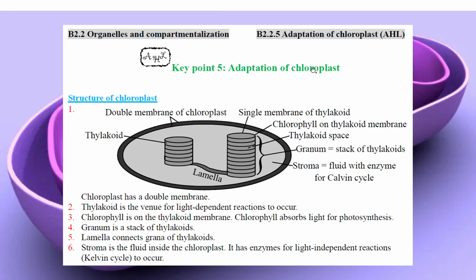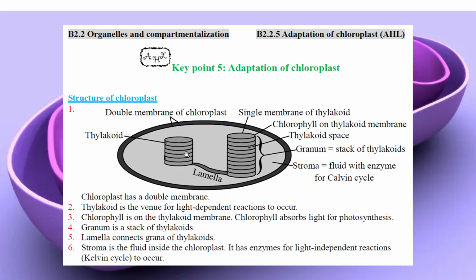In the chloroplast, there are two kinds of reaction: the light-dependent reaction and the light-independent reaction. They are different, so we have to separate them into two parts. One part is the thylakoid. Inside the thylakoid, the light-dependent reaction happens, so the chlorophyll is on the surface of it.